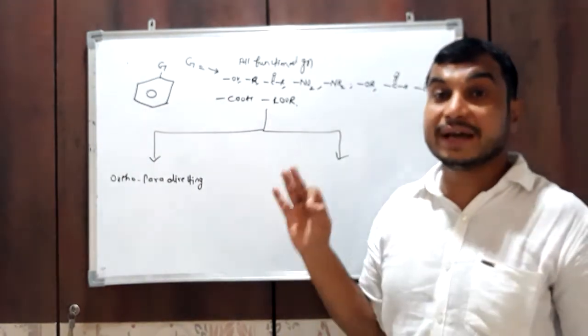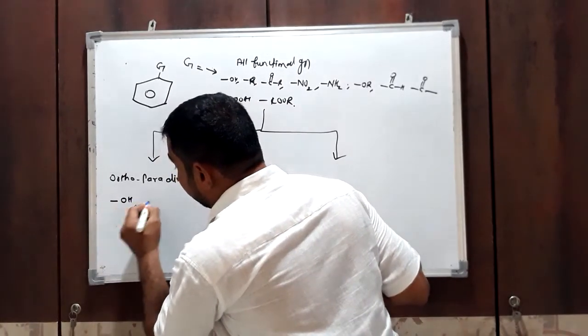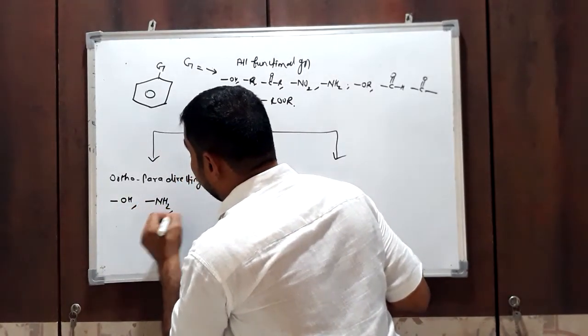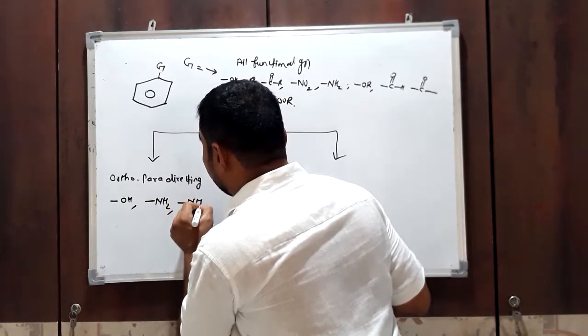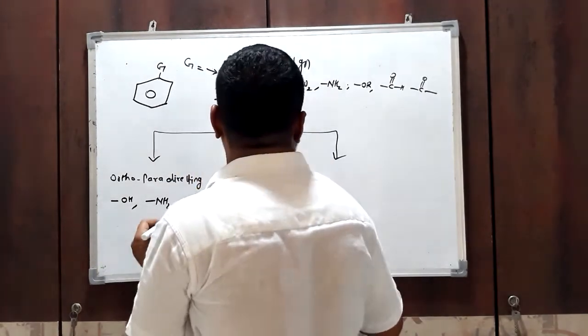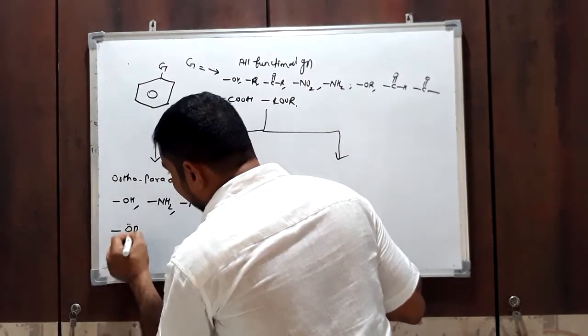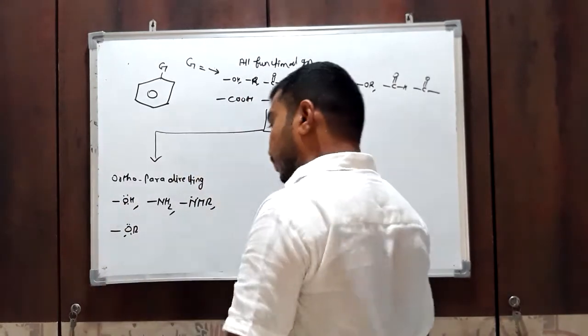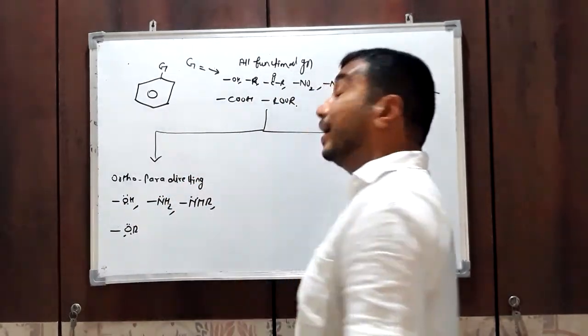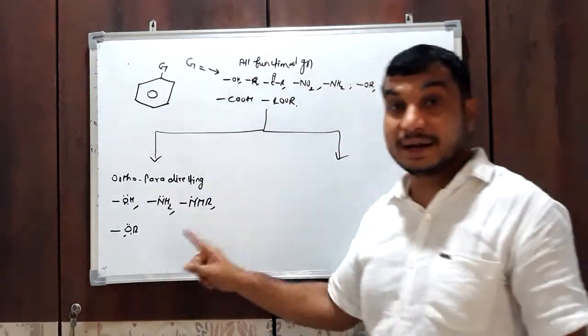Such groups are OH group, amino group, secondary amine, tertiary amine, and then alkoxy group. All these groups are ortho para directing groups.